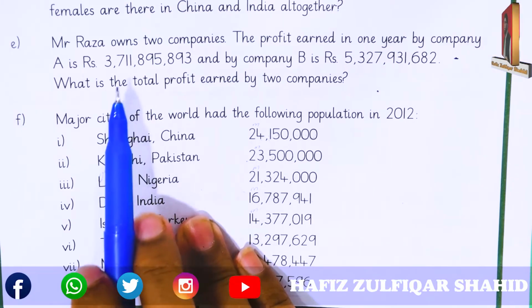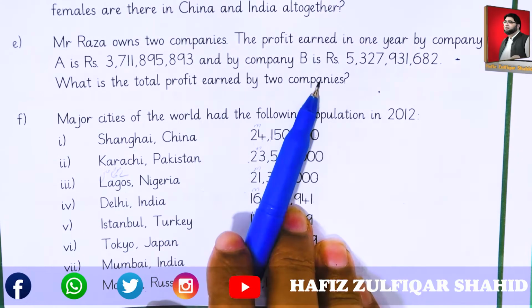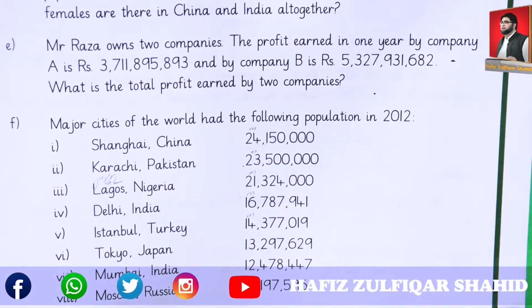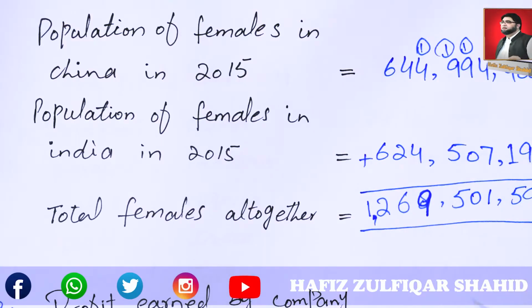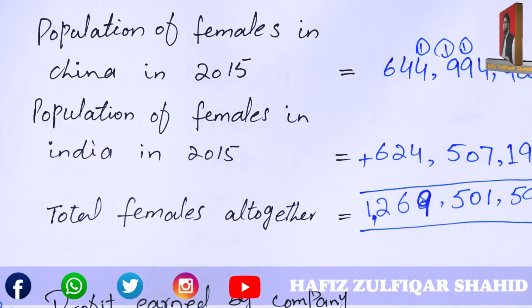What we have to do with this? What is the total profit earned by 2 companies? How much profit did Raza earn by these 2 companies? Let's find out.